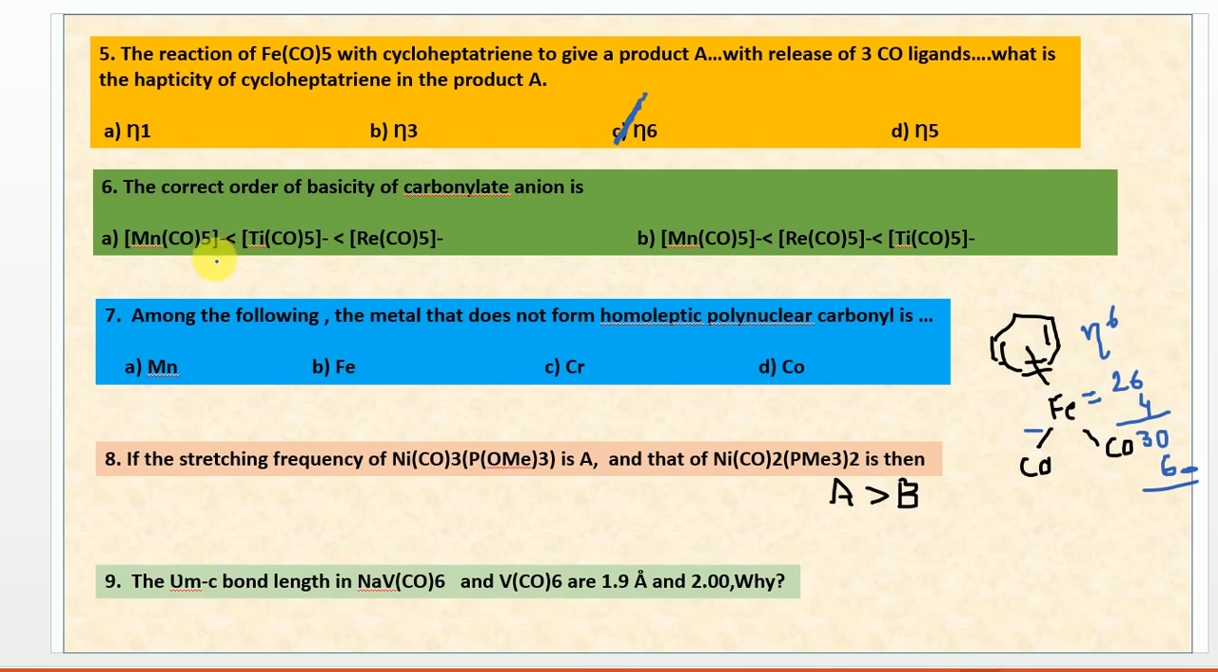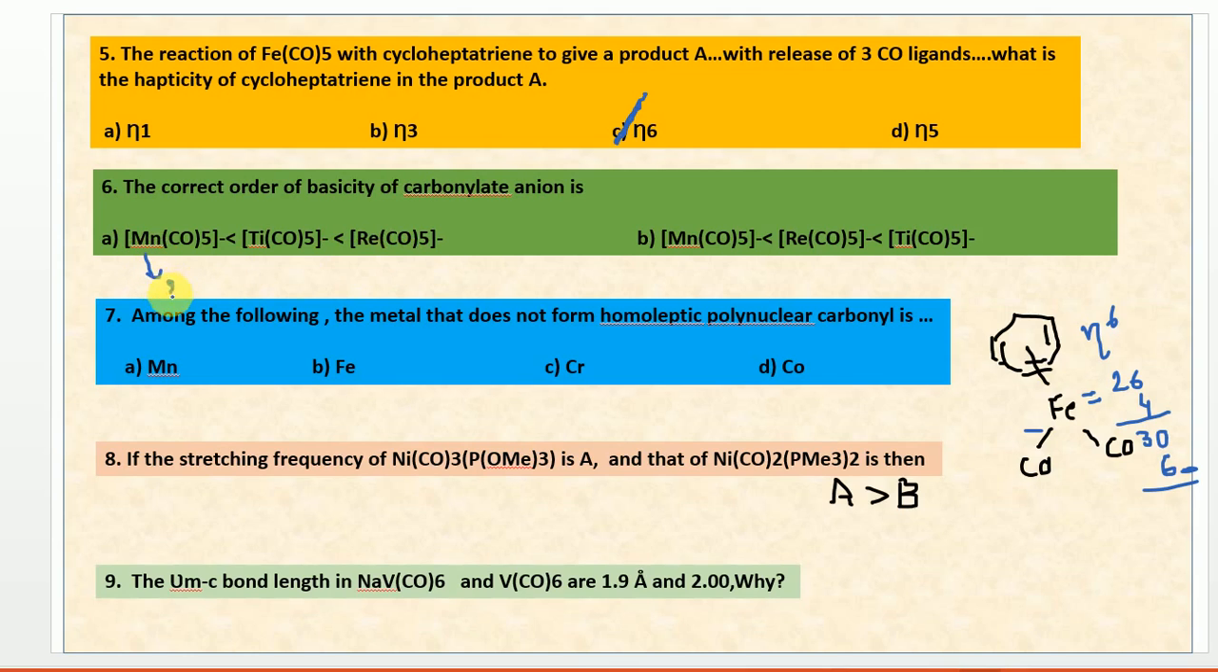Now look at here, these are the carbonyl complexes they have given: pentacarbonyl manganese, pentacarbonyl titanium, and pentacarbonyl rhenium. So here manganese and rhenium are in the same family and titanium is a different family. Come to this one, manganese.